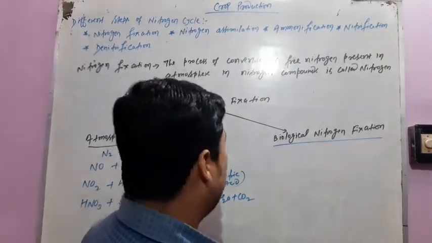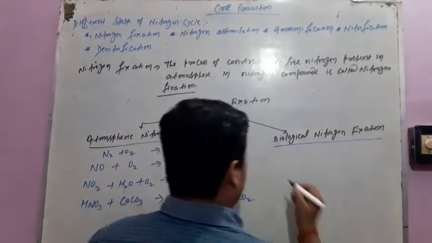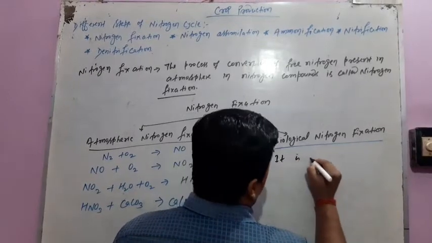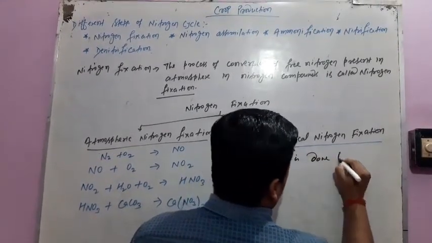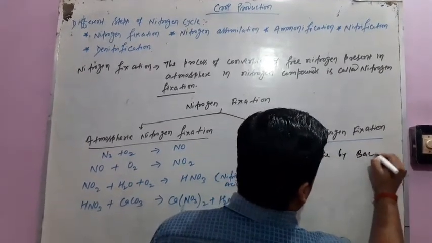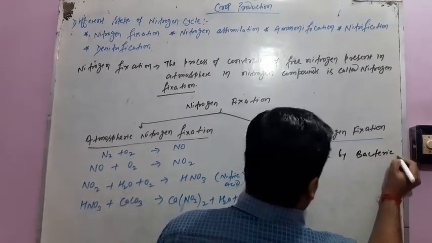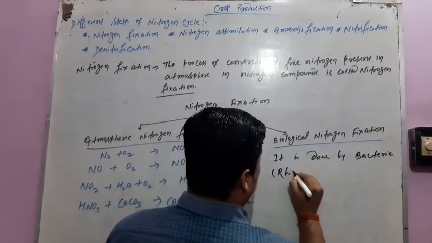We can also write it here. It is done by bacteria. Which bacteria?